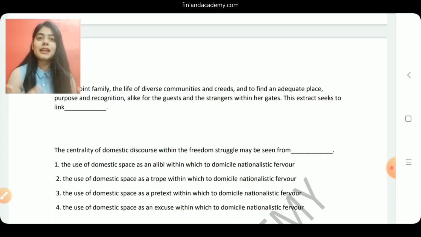Okay, so that of course is there, but the alibi one has greater strength to it. And then if you look at pretext, no, it's not used as a pretext, or as an excuse. She says that in her speech and she's very genuine about that. So if you go back and look at option 1, the use of domestic space as an alibi, it is the most appropriate option. So we mark option A for ourselves, that is the use of domestic space as an alibi within which to domicile nationalistic fervor.